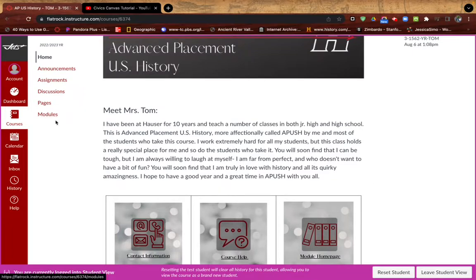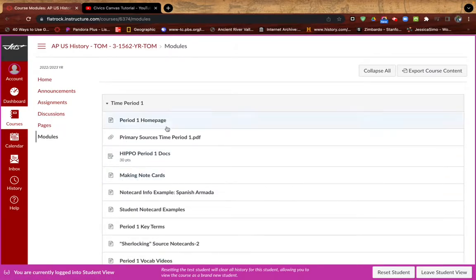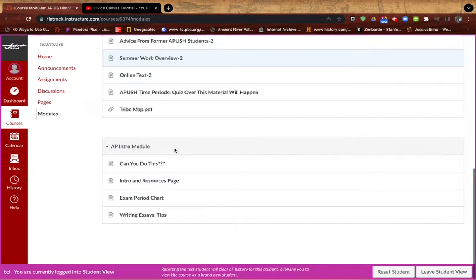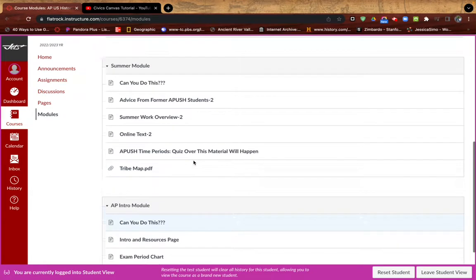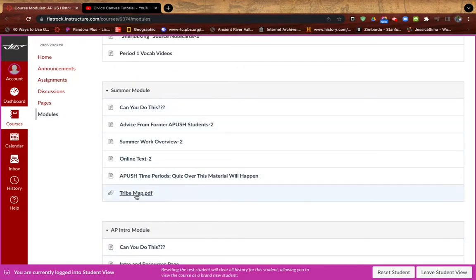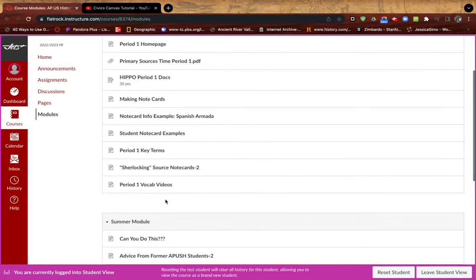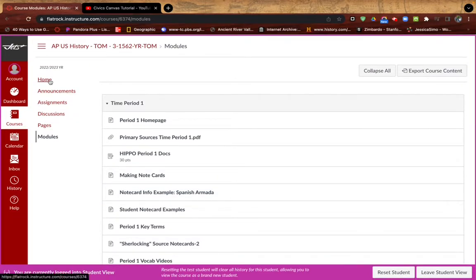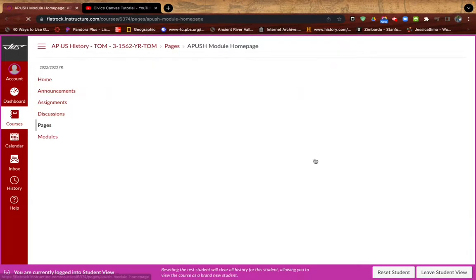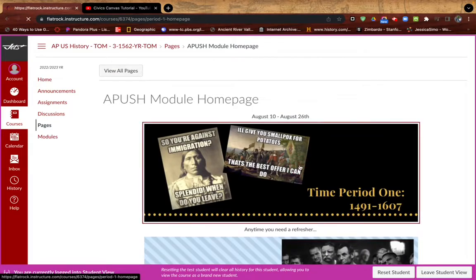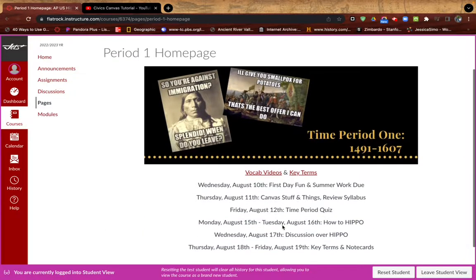One last thing I'd like to show you is modules. There's one other view that you can have for modules. When I click on that, it lists things out just in a big list. So if you're a person who likes to see things as a whole overview, you can do that and you can click on any of these things. But if you are more of a visual person and you want to see dates and how things are laid out, then I would suggest going to my module homepage and choosing the module that you want. And again, that will list it out day by day.